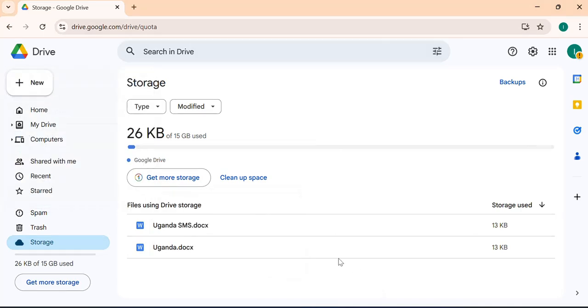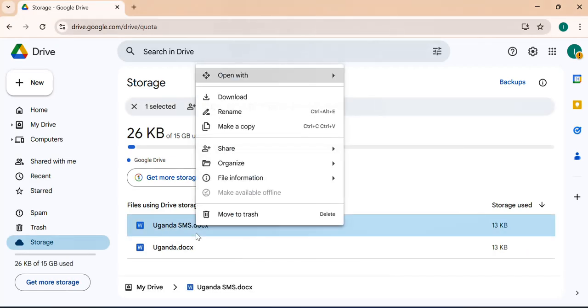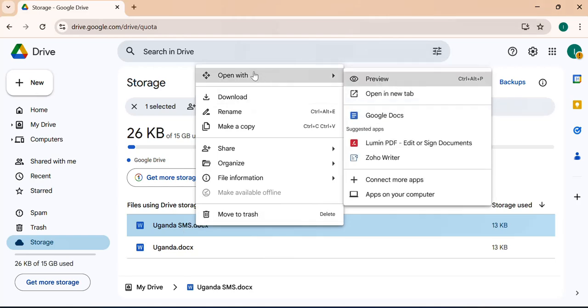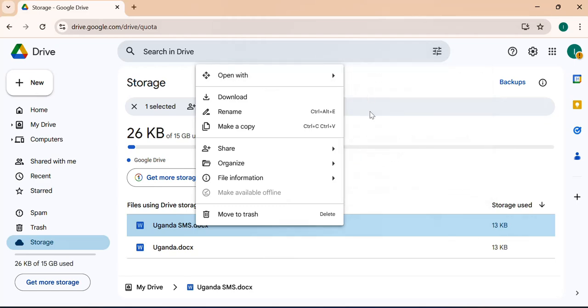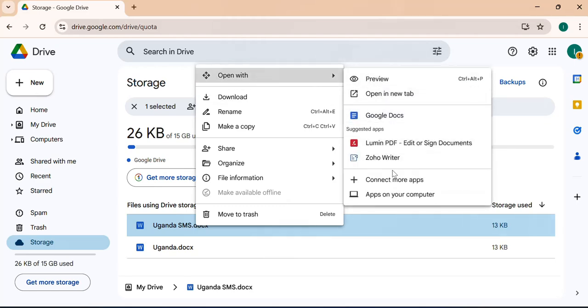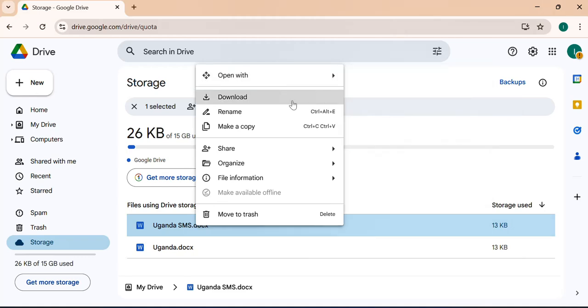Now I want us to look at some of the features when you are dealing with files. For example, this file that I uploaded recently, this Ugandan SMS here. When I right click it like this, you see that options pop up. So I can open it, and it gives me options like, what do I want to open it with? Do I want to open it maybe with other apps, or I just want to give it a preview, or I can open it in a new tab, as you can see here. So those are options that you can use when you're trying to view your documents, your videos, or maybe your photos. And you can also download it as well.